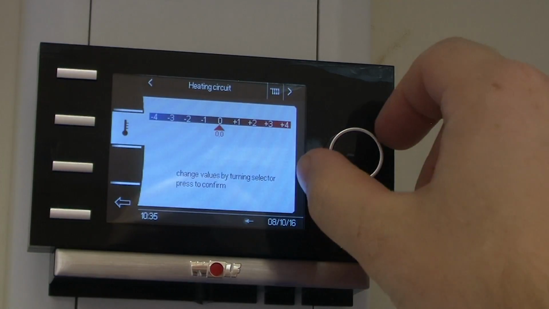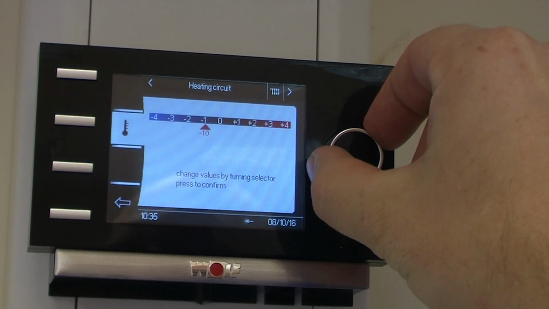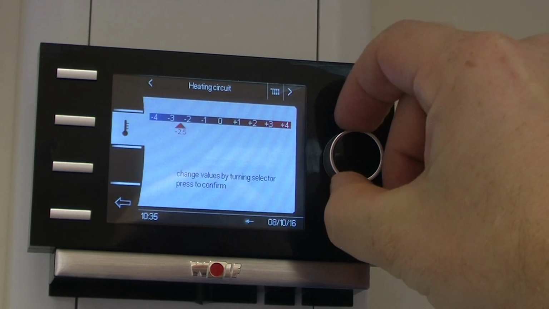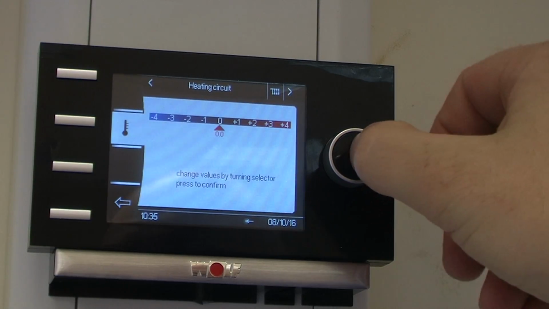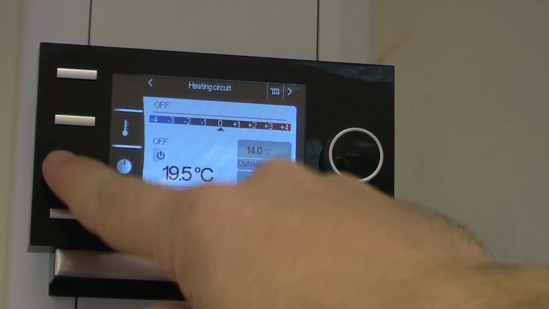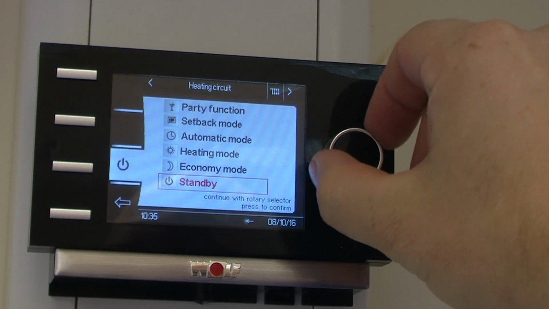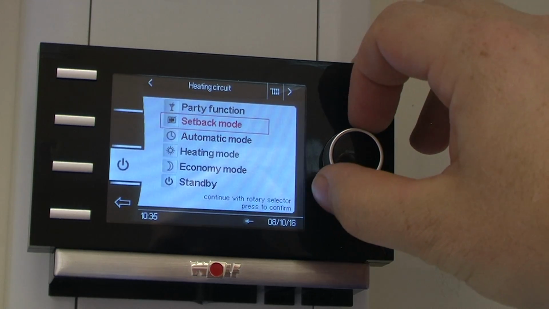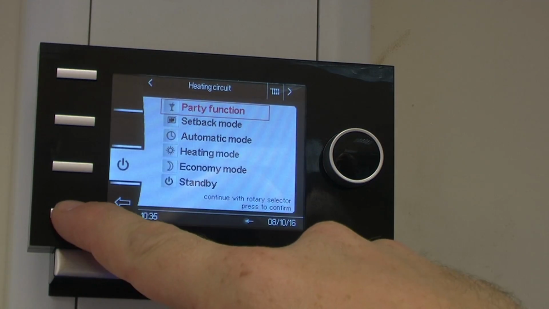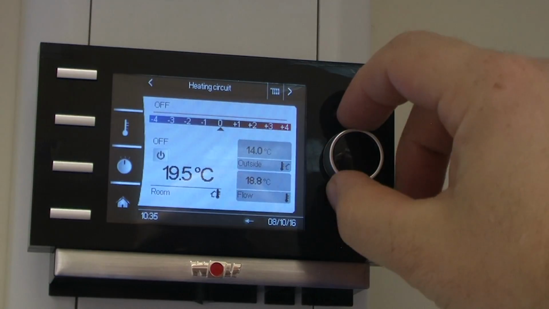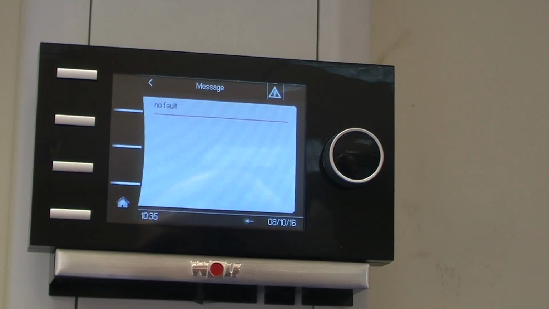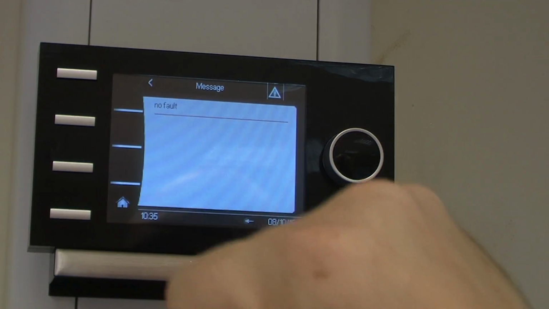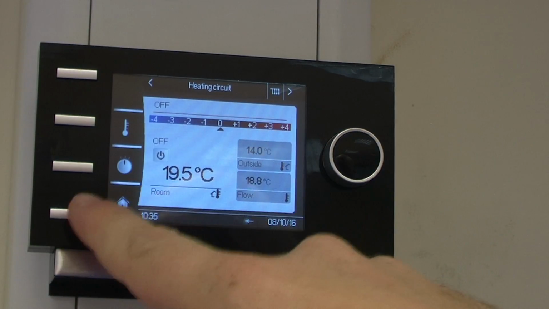This is a quick temperature change here in the room where the BM2 module is located, so we can plus it up by 4 degrees or reduce it by 4 degrees depending on what you desire. Press the clock symbol and there we have standby, economy mode, heating mode, automatic mode, setback function and a party function. Go back and then we turn it once more to the right and we have a fault page. Okay, so just go back home, press the home button, brings us back to heating circuit page.